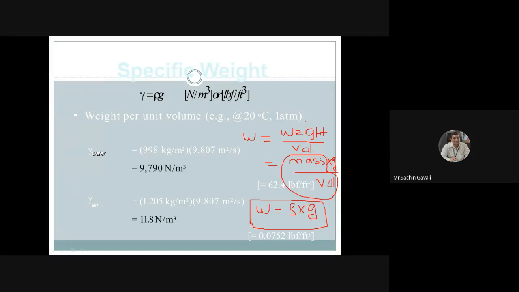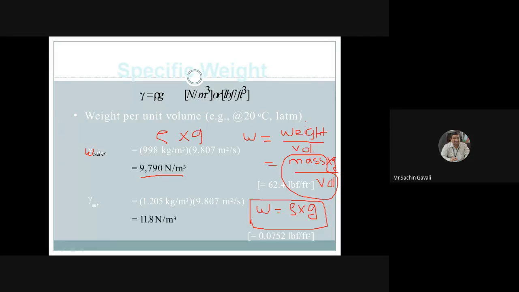So small w is equal to weight upon volume, which is mass upon volume into g, and therefore small w is equal to rho into g. Rho is density and g is acceleration due to gravity. So the relation is: specific weight is equal to rho into g. Then specific weight of water, w of water, our symbol is not gamma here. Here 998 is the density, this is rho, and acceleration due to gravity g we are considering as 9.80 meter per second square. So what is the specific weight of water coming as?